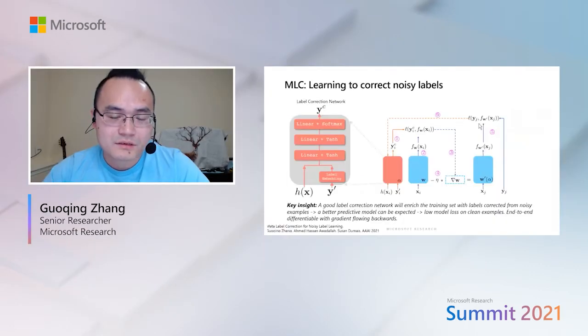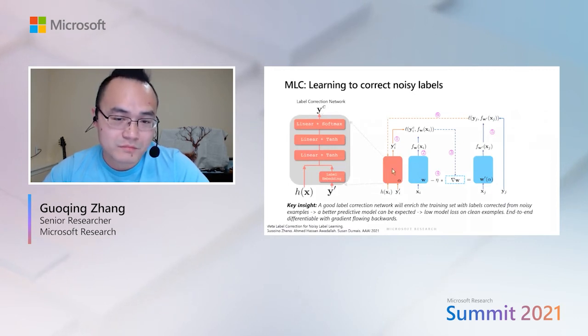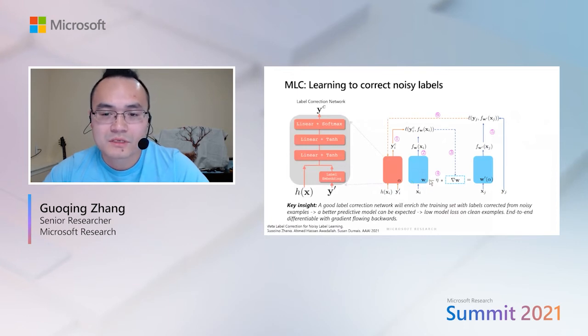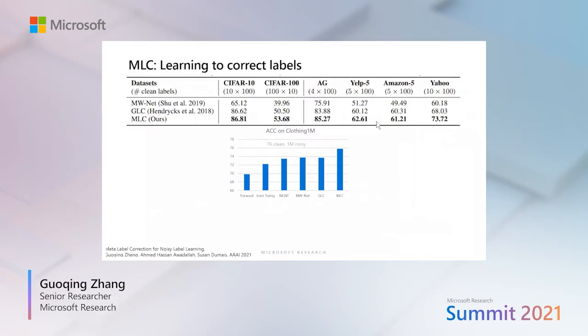The insight we're using here is that we believe a good label correction network is able to produce better corrected labels such that the main model can benefit from that, and so it can produce a better model which can perform well on this clean set. So how does this perform in actual evaluations?